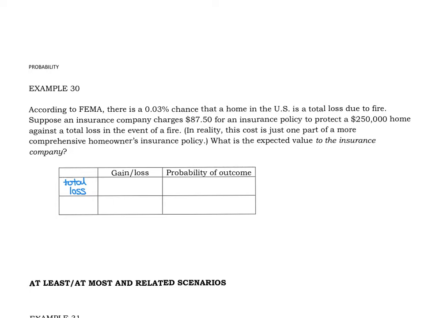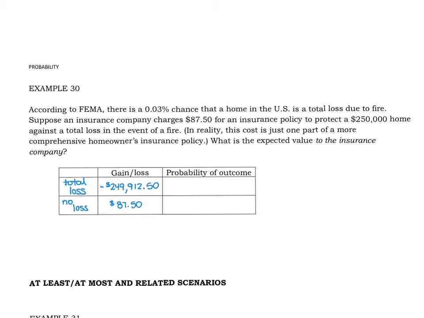So in reality, they are out $249,912.50. That's the $250,000 minus that $87.50 for the policy. So that is the loss to the insurance company. If there is no loss, then the insurance company just keeps the $87.50 that was part of that fire policy.